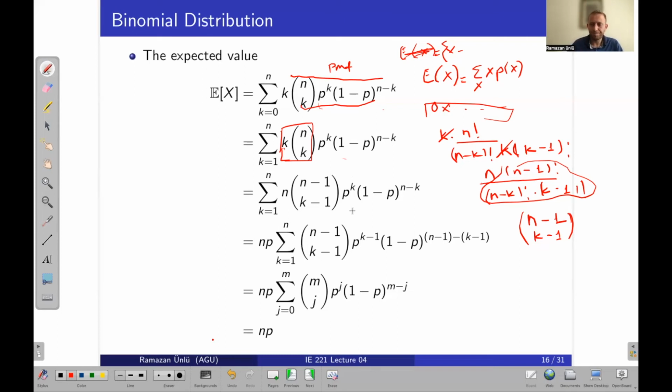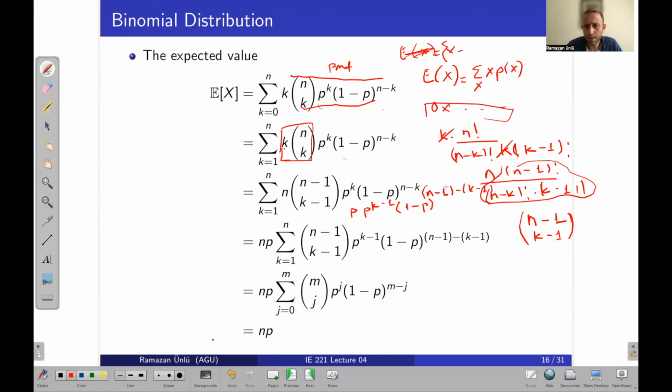Now, because n is a constant value, it can go outside, okay? And also, let's reduce the power of p by 1. I mean, let's write p times p to the k minus 1 times 1 minus p to the n minus 1 minus k minus 1.